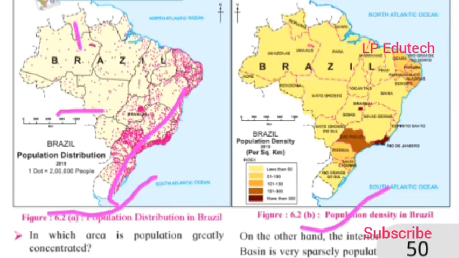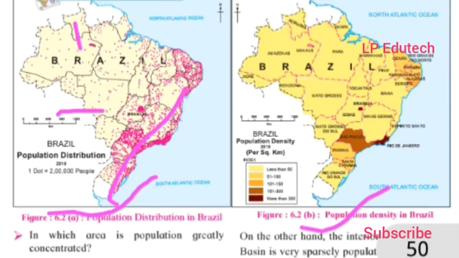Most of the population is centered at the southeastern part.